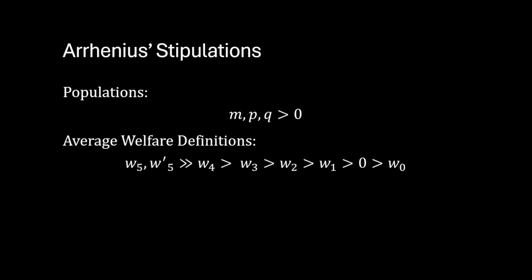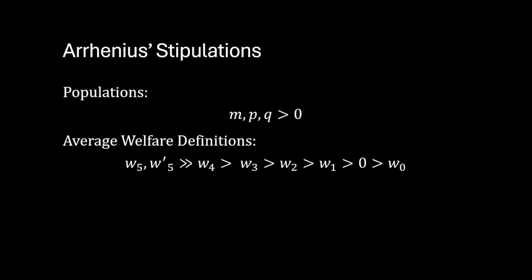To get there, Arrhenius makes a few different stipulations. First, he stipulates that there are some populations. He defines M, P, and Q to represent populations. He also stipulates that there are some average welfares that the persons in these populations have.